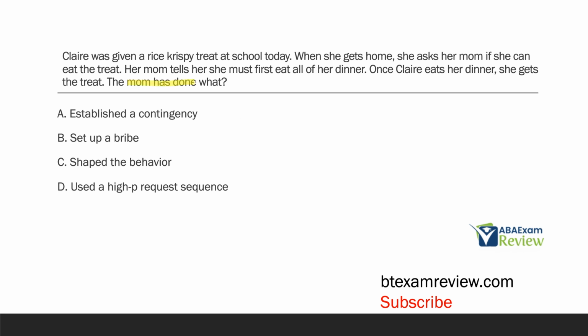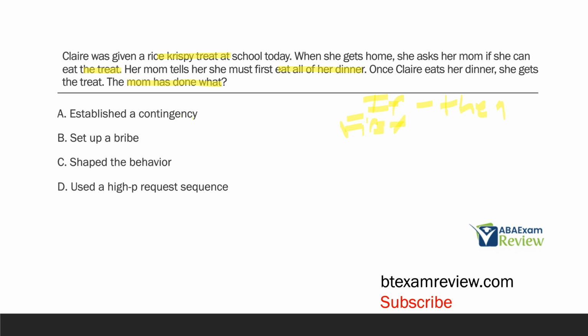Now, what's happening here is one of the most basic and most frequent strategies you're going to use as a technician. What do we know so far? We know Claire was given this treat at school. When she got home, she asked her mom if she could eat the treat. And then her mom says, you must first eat your dinner and then you can have the treat. And then once Claire ate the dinner, she got the treat. So the mom used this if-then statement or a first-then statement to do what?